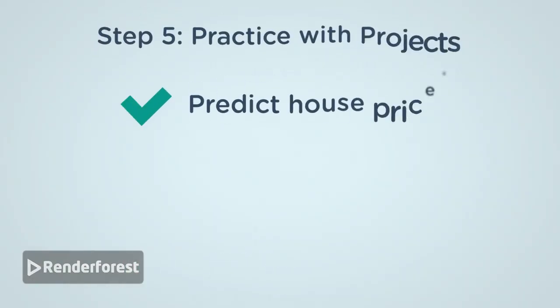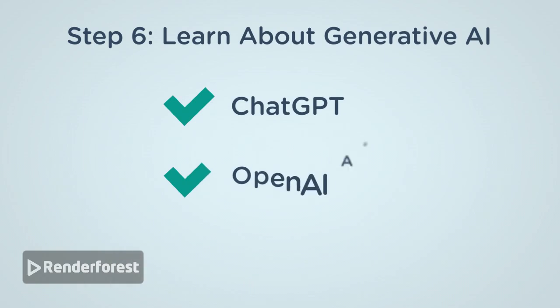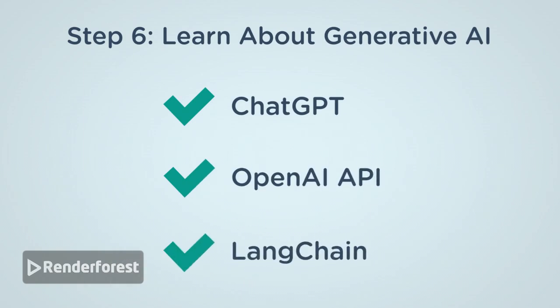Step 5. Practice with projects. Do small real-world projects like predicting house prices and an AI text summarizer. Step 6. Learn about generative AI. Explore ChatGPT, OpenAI API, and prompt engineering.